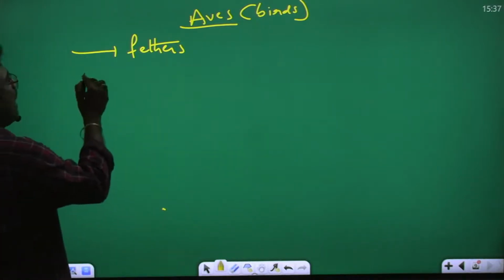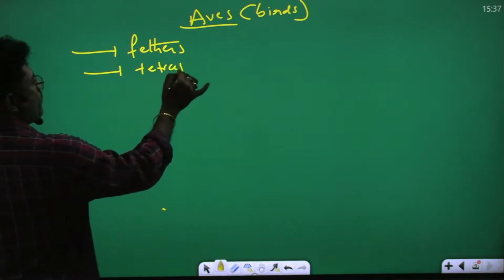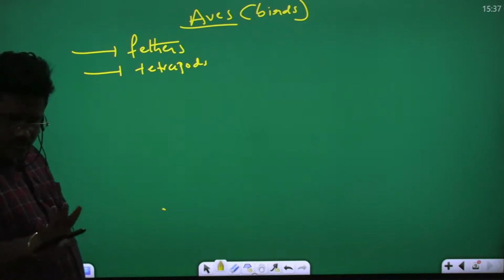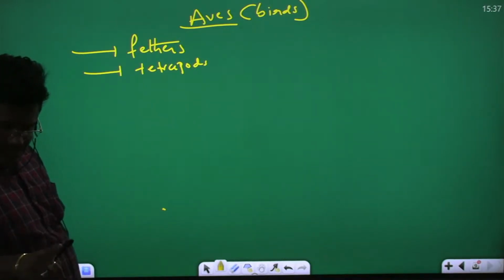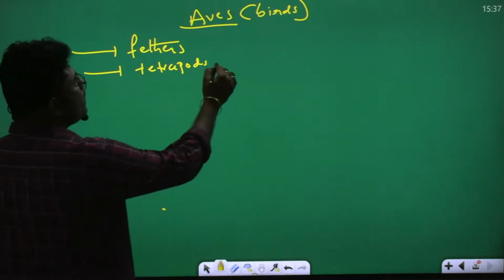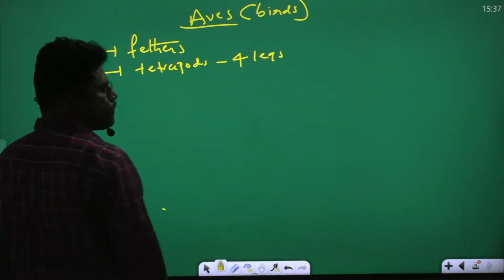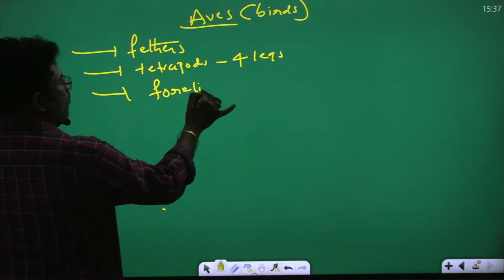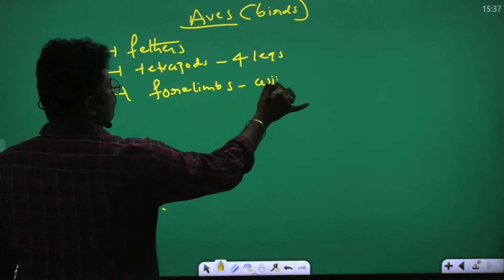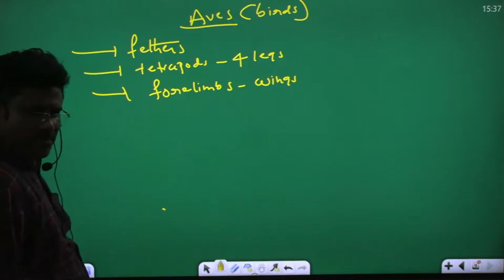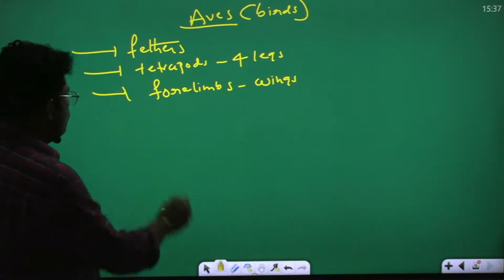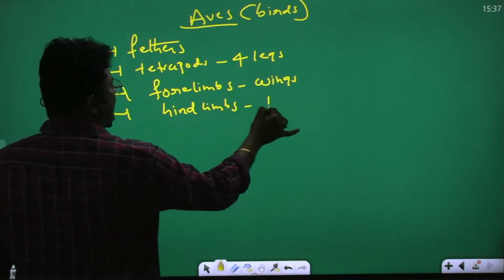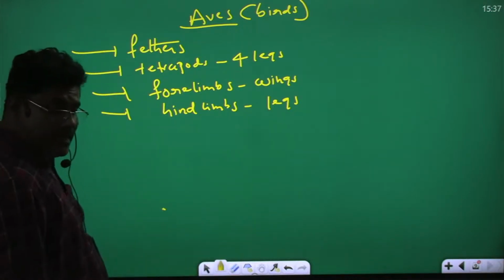So these Aves are also tetrapods. Aves are what? Tetrapods. Tetra means 4. Poda means legs. They have 4 legs. How many legs are there? 4 legs. Okay. In the 4 limbs, the forelimbs are modified into wings. Forelimbs are useful for what? Flying, wings. You take the hind limbs. Hind limbs are modified into what?